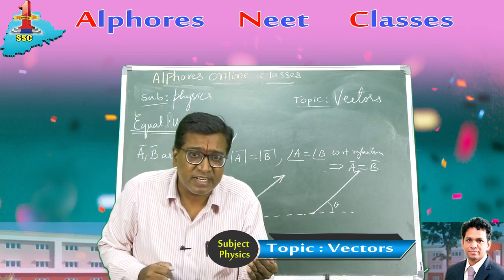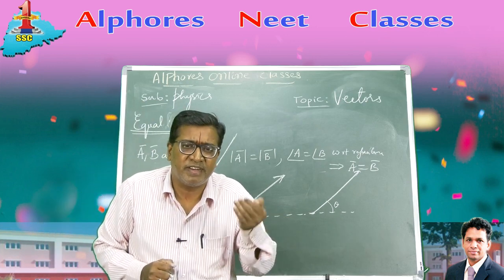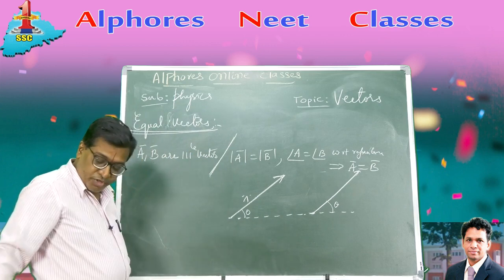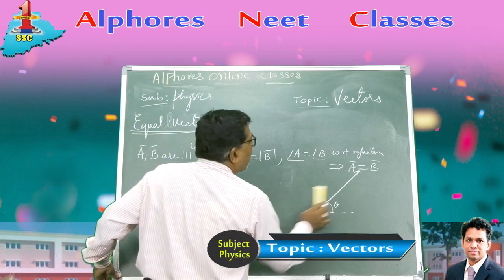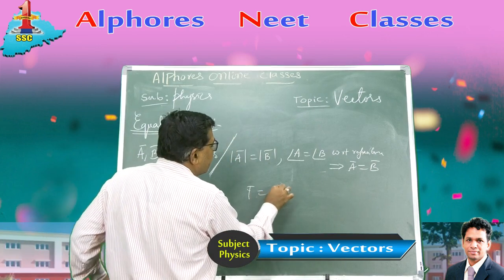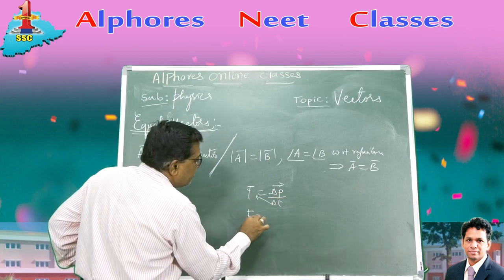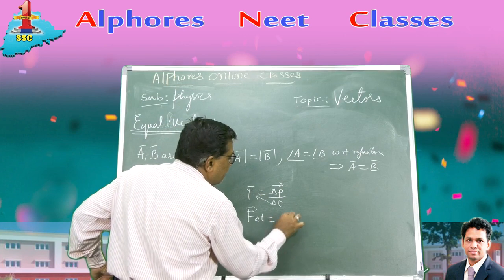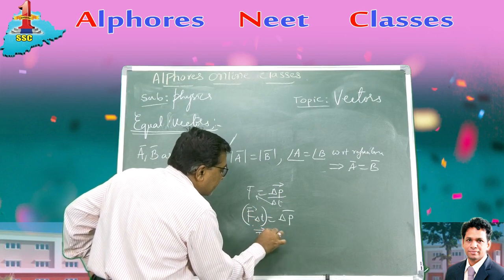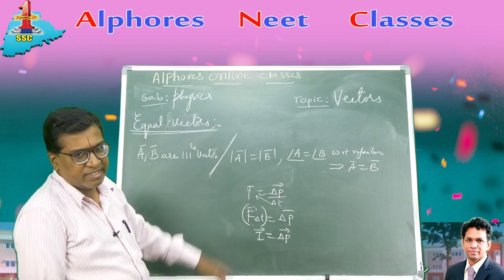A good example is the pair of physical quantities which are said to be equal vectors: impulse and change in momentum. You know, according to Newton's second law, we get a formula. Force F is equal to the rate of change of momentum, change in momentum by time. If I cross multiply, force into delta T is delta P bar. This force into delta T is called the impulse vector, which is the same as the change in momentum. A very good example of equal vectors, right?